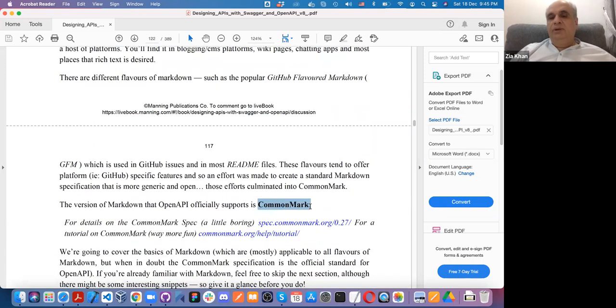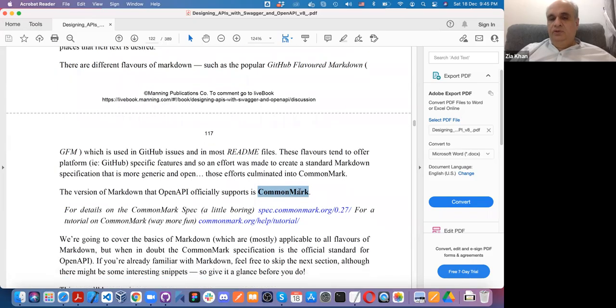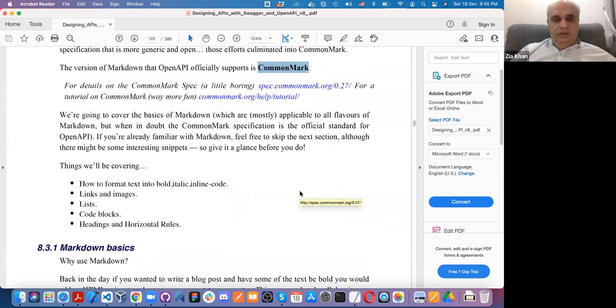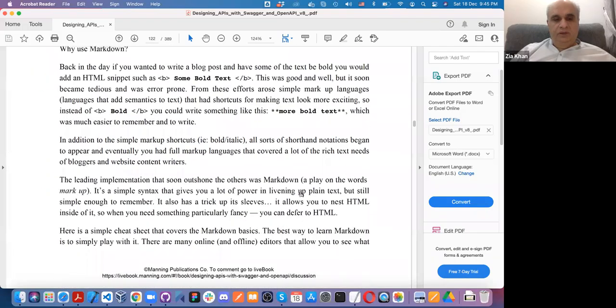Now, OpenAPI has implemented CommonMark. The other one is GitHub flavor, which is specific to GitHub, and this one is CommonMark. Now let's see what the basics of Markdown are.